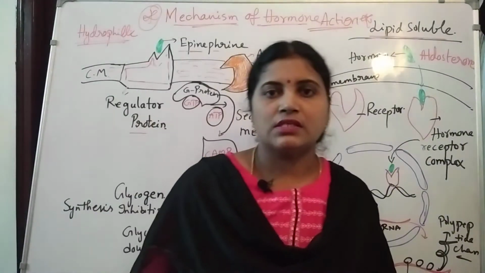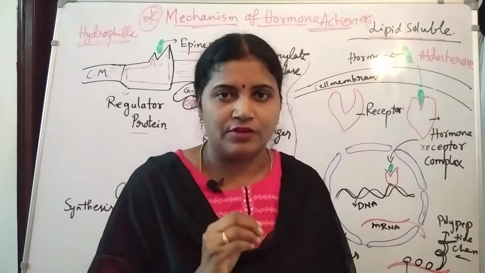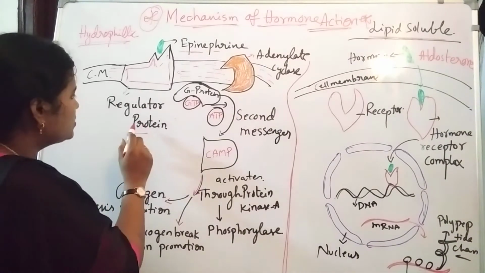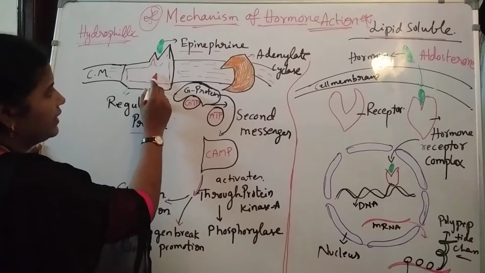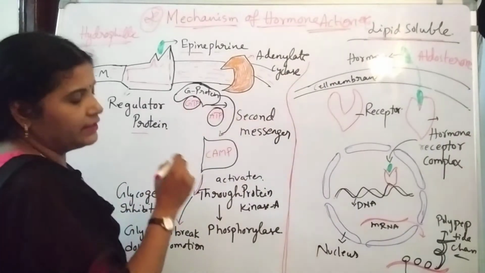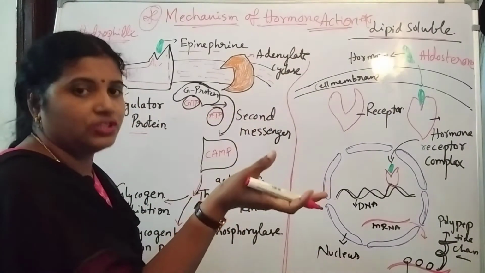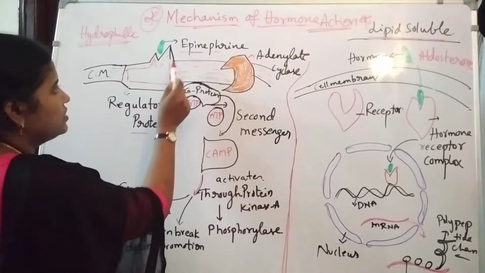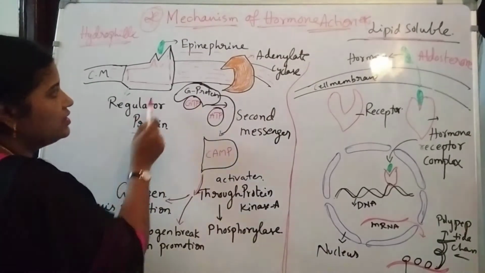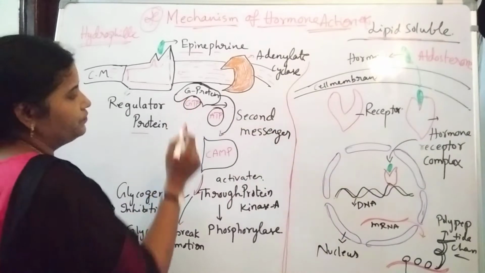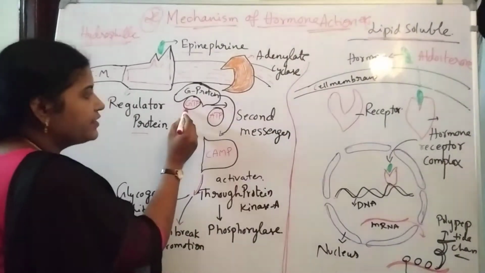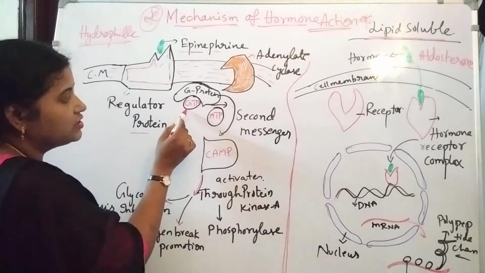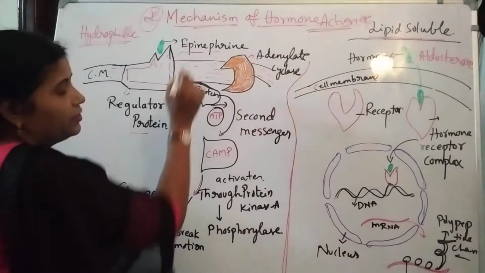Regulator proteins means these proteins are responsible for regulating that particular cell's functions. So epinephrine is attached with the regulator protein, and after attaching, it stimulates, meaning it provokes, it releases a factor so that the action takes place. So after epinephrine attaches with the regulator protein, it is stimulating the G protein to attach with the GTP molecule. That is, epinephrine stimulates the binding of the G protein molecule with GTP.